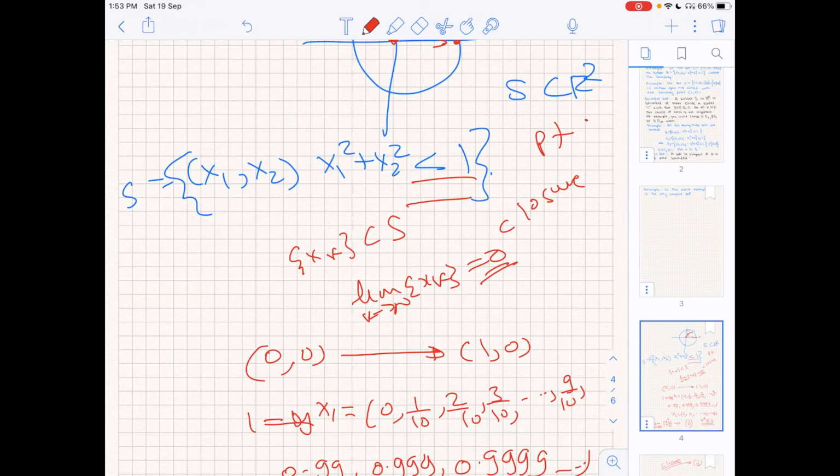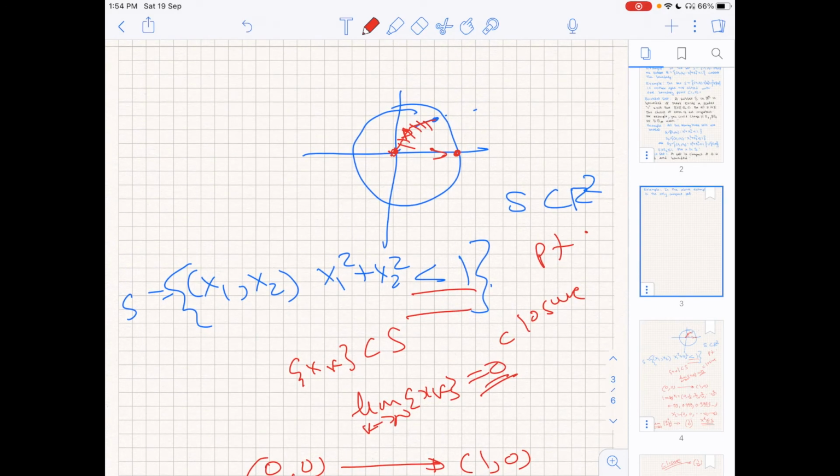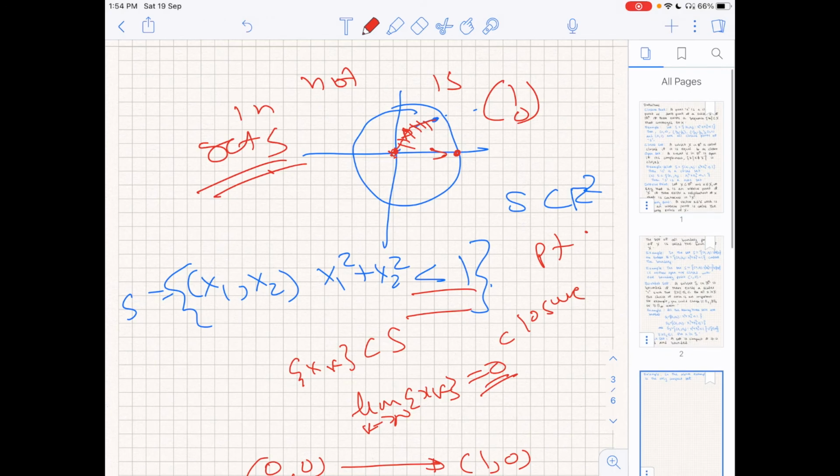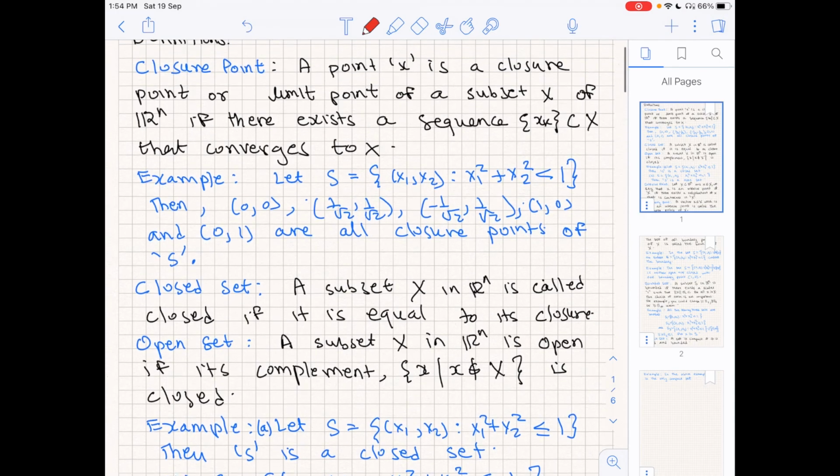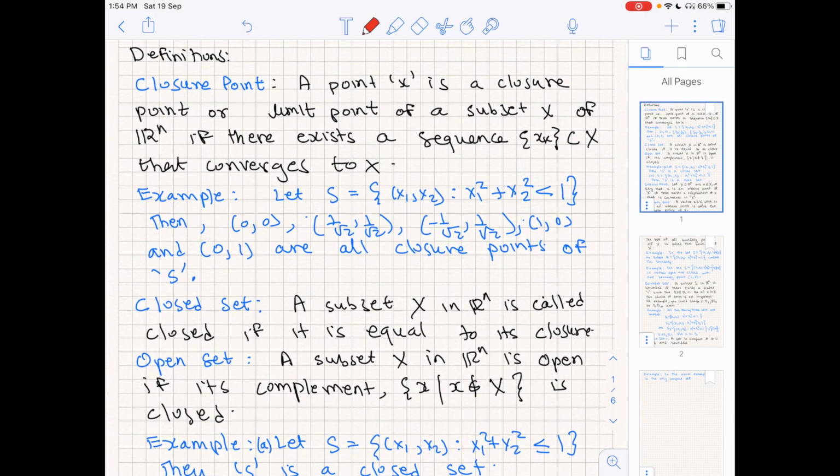Notice that while 0 was inside the set S, the closure point 1 0 is not in set S. What I am emphasizing is that every point in the sequence has to come from the set S, and the sequence we are looking into is a convergent sequence, but the closure point itself need not be in the set S.